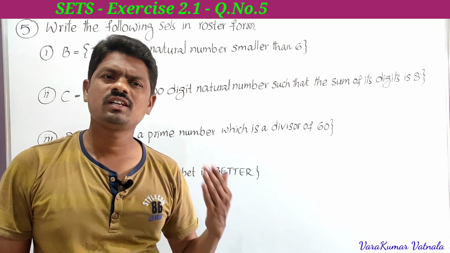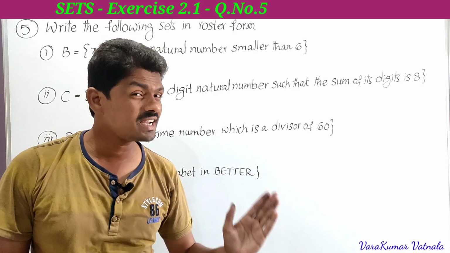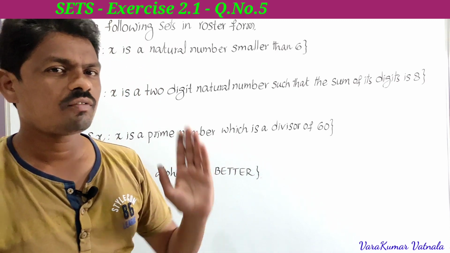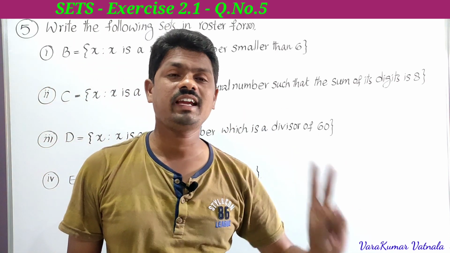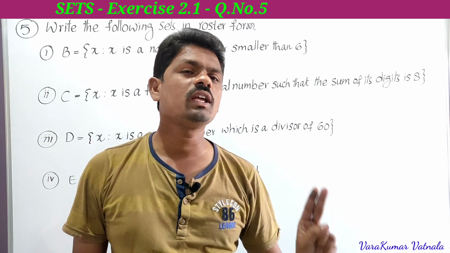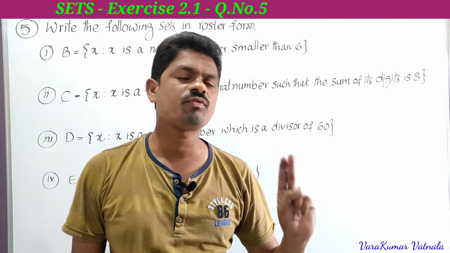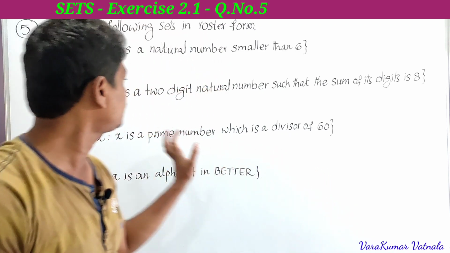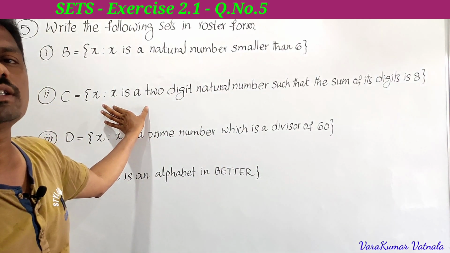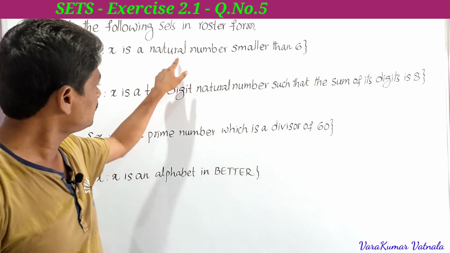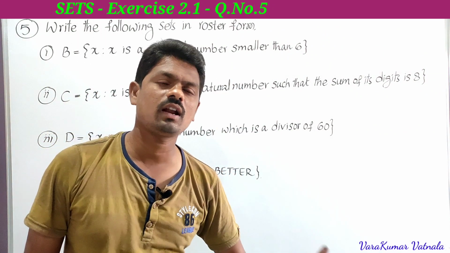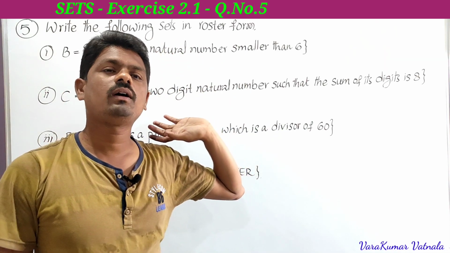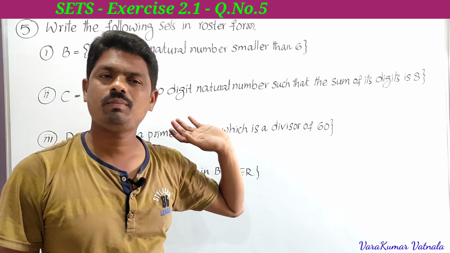In the very first class, introduction to sets, we have learnt about the representation of sets. Sets can be represented in two forms: the first one is roster form and the second one is set builder form. In the roster form, we write the list of all elements separated by commas. But in the set builder form, we write a property of all the elements. So he has given set builder form and is asking to write in roster form. So we have to write all the elements separated by commas, then it is the roster form of the given set builder form.